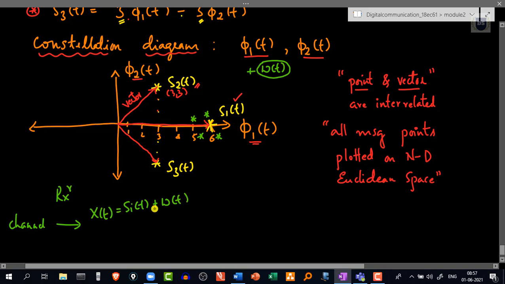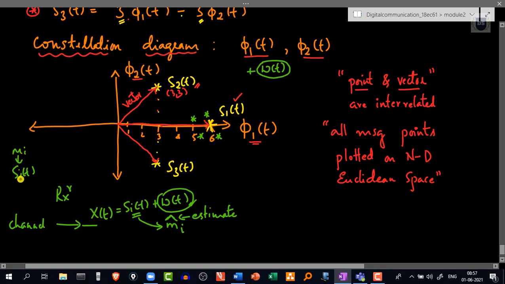So here, because of this noise W of t, from this x of t we have to again extract the useful information, and from this we have to estimate m cap. Here the cap indicates an estimate of the actual message signal that was transmitted, because we are getting this Si of t only because of mi from the earlier stage.